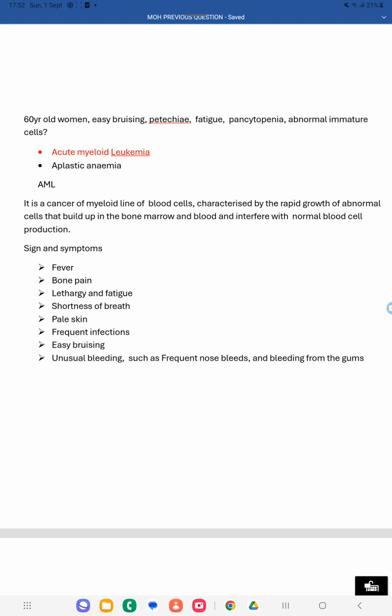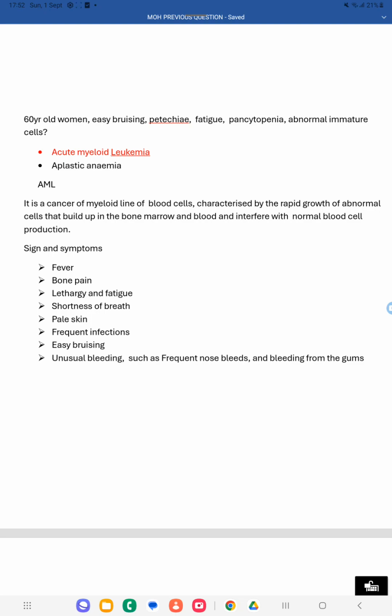With pancytopenia, if you do the blood checkup, there will be a decrease of RBC, WBC and platelets, and presence of abnormal immature cells. That is all indicating acute myeloid leukemia. So there is a cancer happening in the myeloid cell. Because of that, there will be rapid growth of abnormal cells in the bone marrow and the blood, and it will interfere with normal blood cell production. Because of the cancer in the myeloid, the proper RBC, WBC and platelets are not forming.